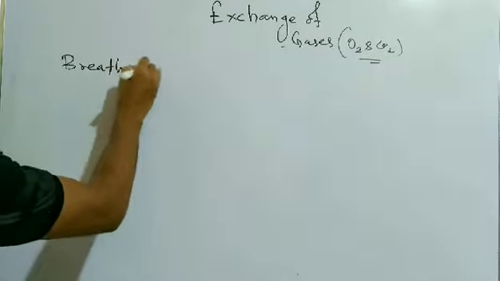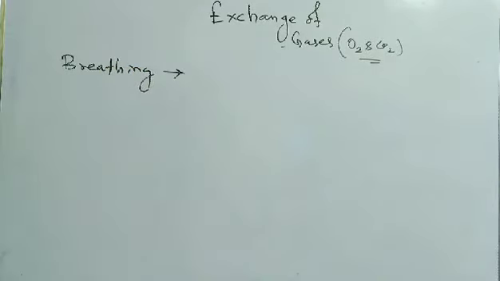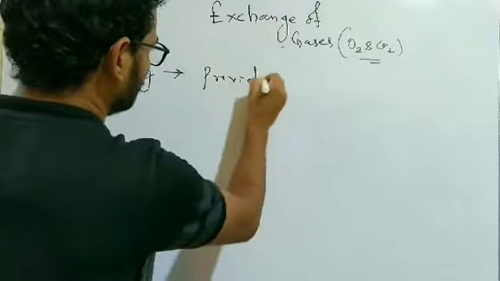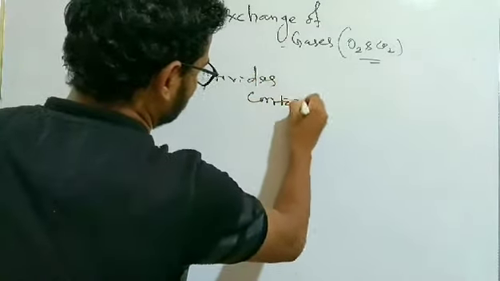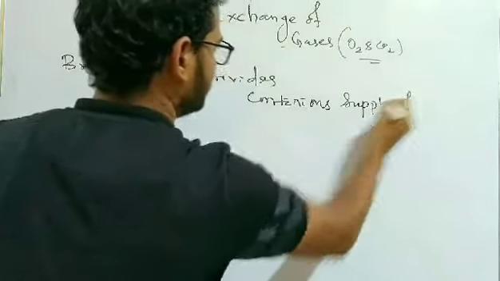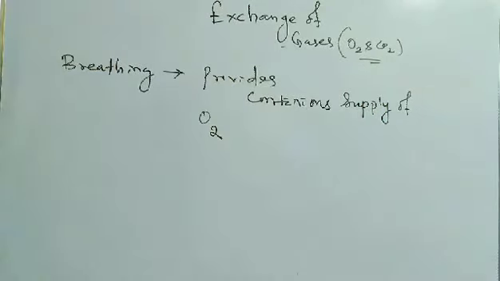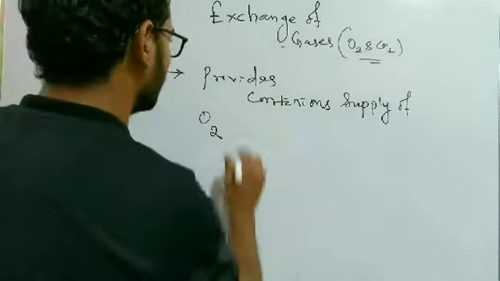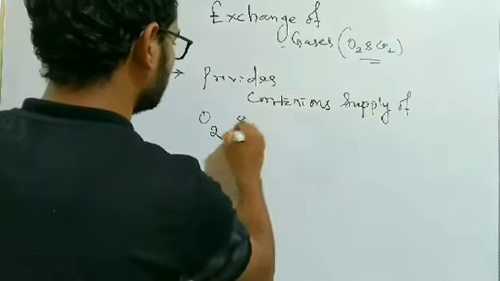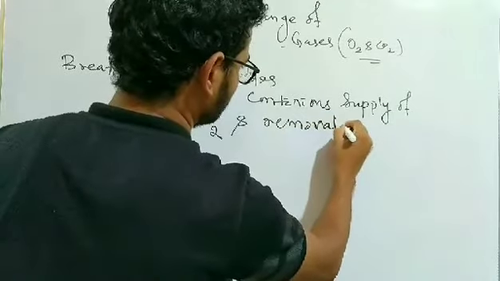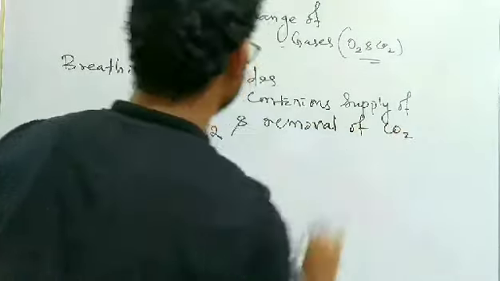Why do we breathe? The purpose of breathing is to provide a continuous supply of oxygen to our body and to constantly remove carbon dioxide from our body.